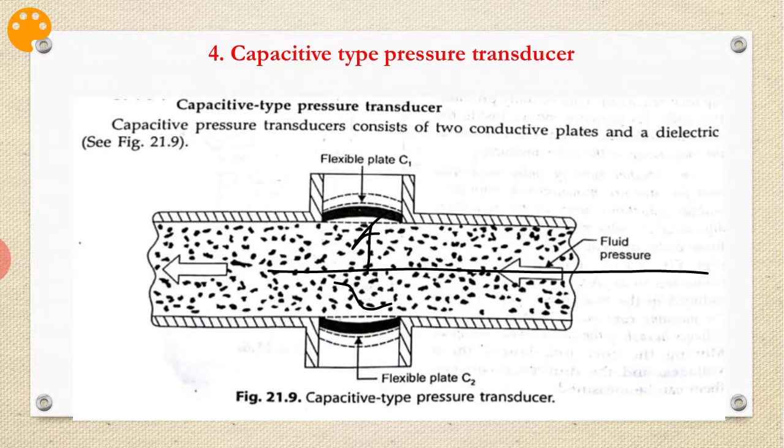When the pressure of the fluid moving in this direction increases, the plates go apart, meaning the distance becomes greater than before. So as the pressure increases, the plates move further apart, changing the capacitance. The fluid whose pressure is being measured serves as the dielectric. This is the capacitive type pressure transducer.